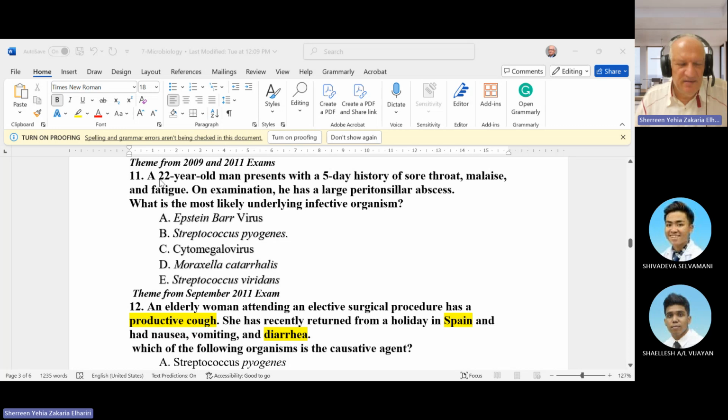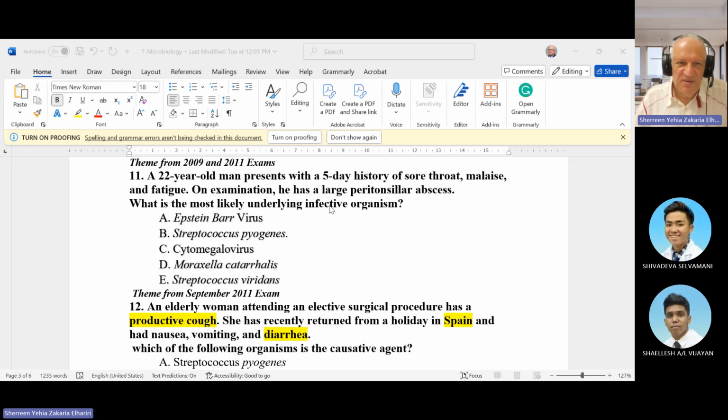Next question. A 22-year-old man presented with a 5-day history of sore throat, malaise, fatigue. On examination, he has an enlarged peritonsillar abscess. What is the most likely underlying infectious organism? So it is just tonsillitis or tonsillar abscess.